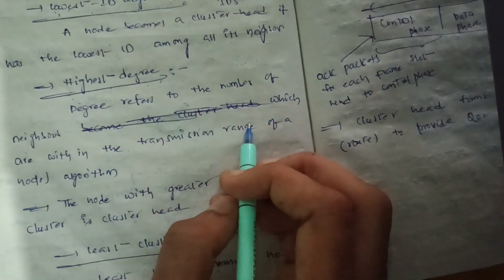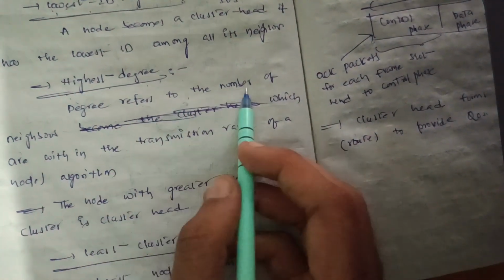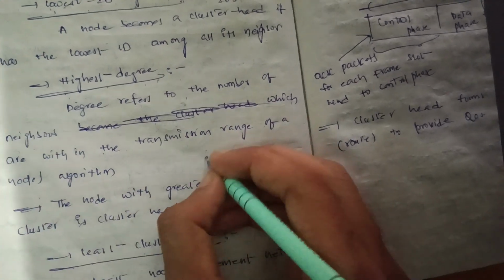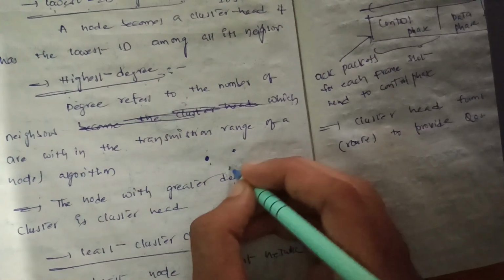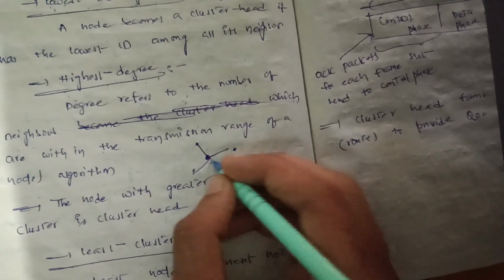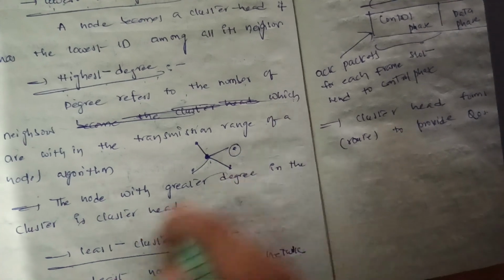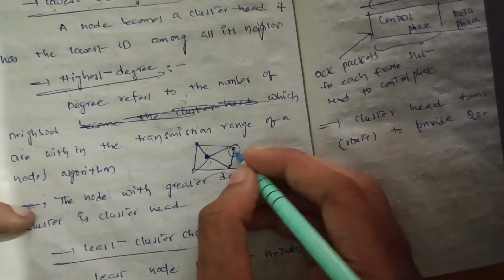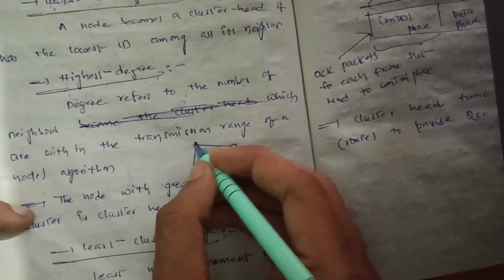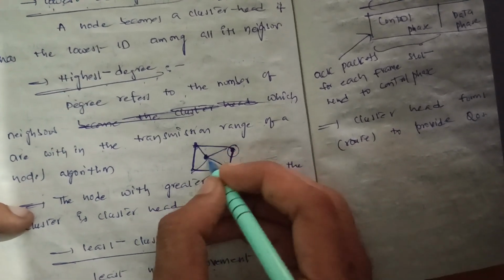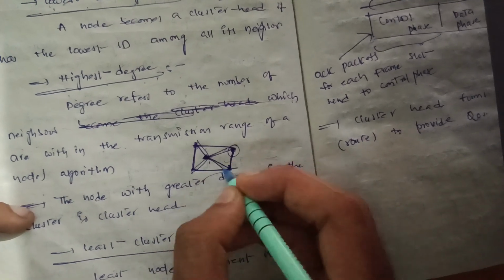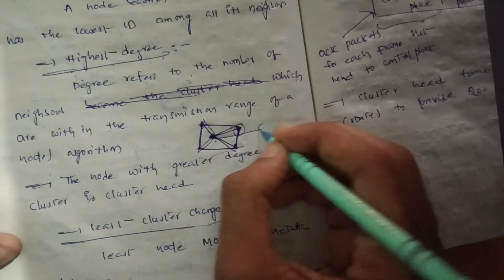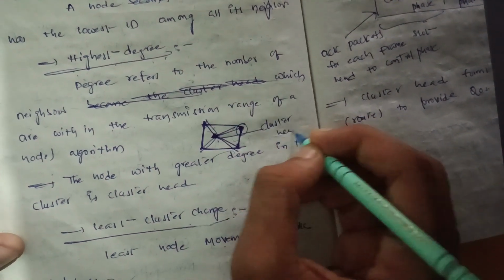Or else the node which has the highest degree, in which degree refers to the number of neighbors within the transmission range of a node. Let's consider this node has interaction with four neighbor nodes, but these neighbor nodes do not have connections among themselves. Consider this is a network. This neighbor node has interaction with two nodes only. This neighbor has interaction with two nodes. This has two nodes, but between these there are four interactions. So we consider this the highest degree, and this is considered as the cluster head.